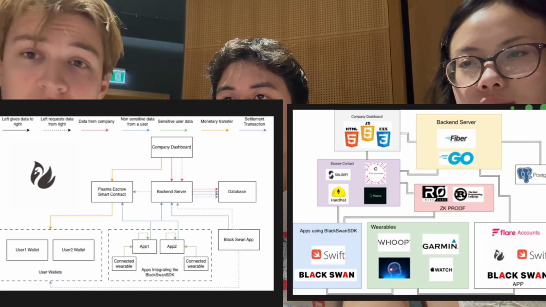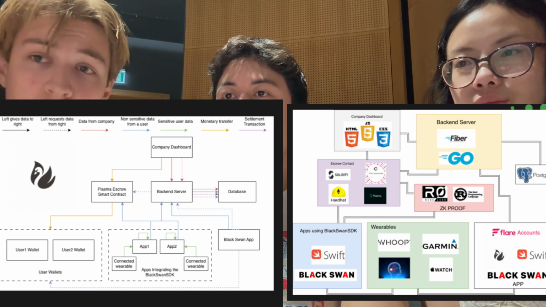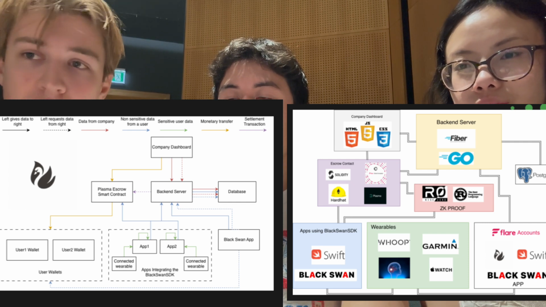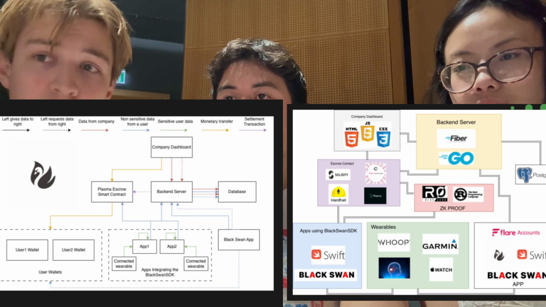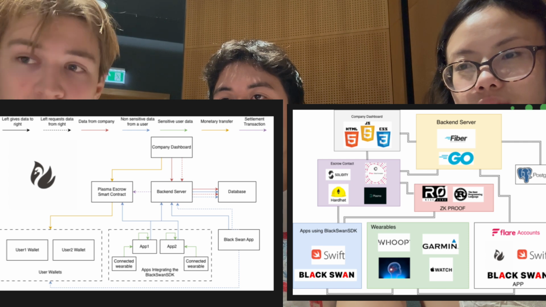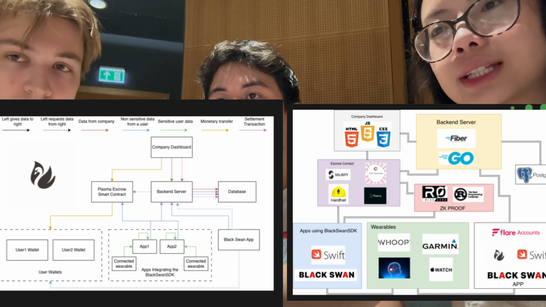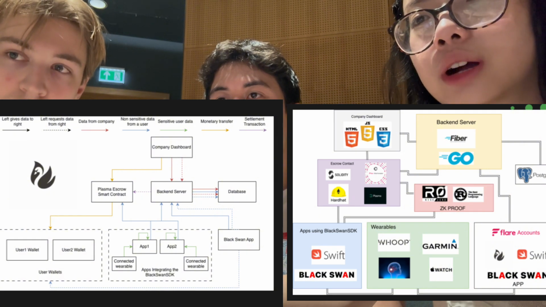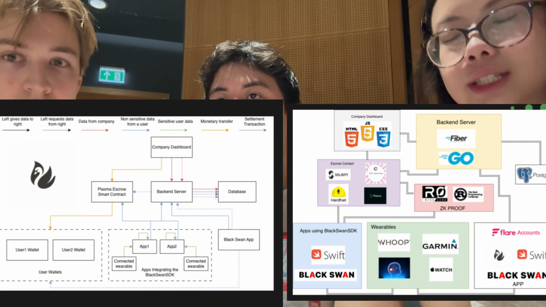So essentially, apps that integrate the Black Swan SDK would gather user data from wearables, and then using that user data would create a zero-knowledge proof that would be sent to the smart contract escrow. Information about the transaction would also be sent to the backend. Now, notably, the green arrows denote that the user data itself never leaves the apps that integrate the Black Swan SDK. We also have the app that would also connect to the database to see the transaction information, as well as user wallets. So our backend server is connected to the database, which holds all transaction data, and it also exposes endpoints between the company dashboard, the Black Swan app, and the Black Swan SDK, which allows all parties to exchange data with each other.